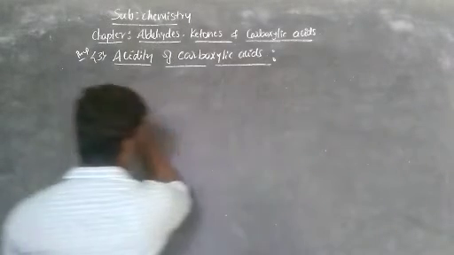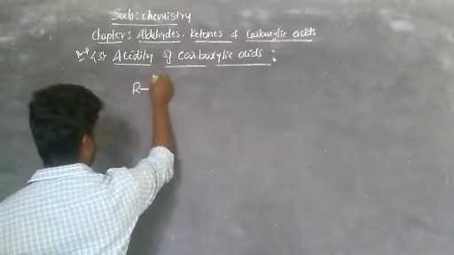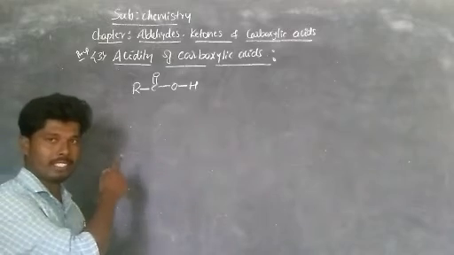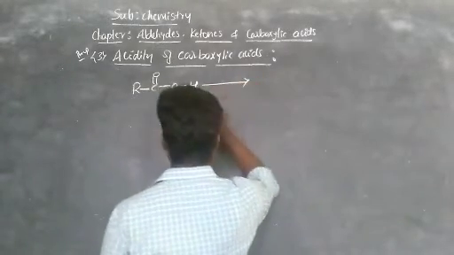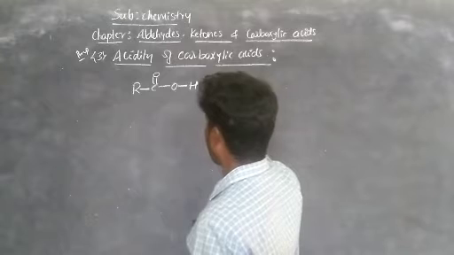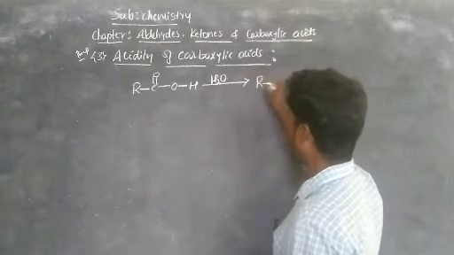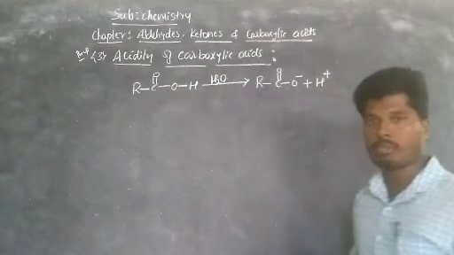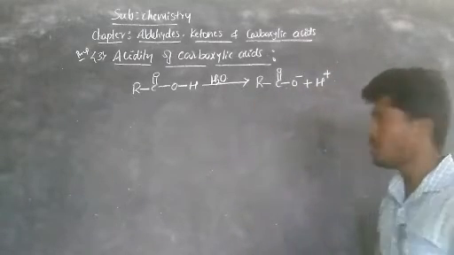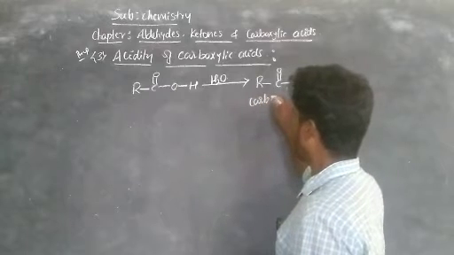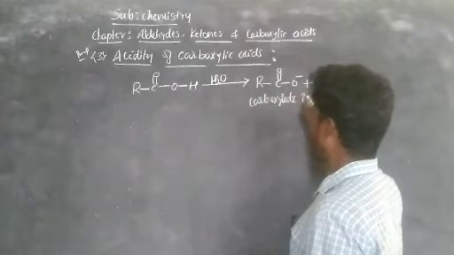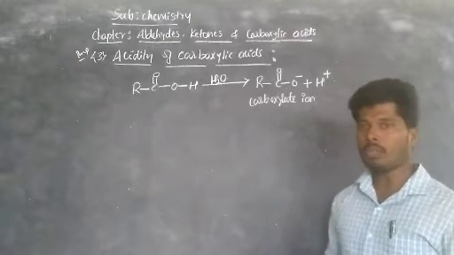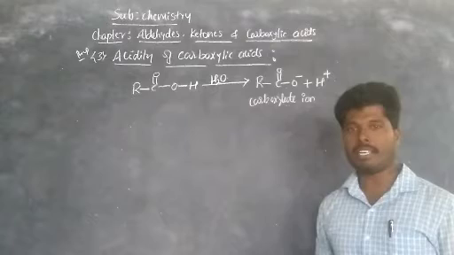Now observe, the carboxylic acid is generally taken as RC double bond OH. This is the general representation of carboxylic acids, which on dissociating in water is dissociated into RC double bond O minus plus H plus. So this is the dissociation of carboxylic acid in water, right? So we get carboxylate ion. This carboxylate ion is stabilized by resonance in water, so that the acidic character of carboxylic acid is high.